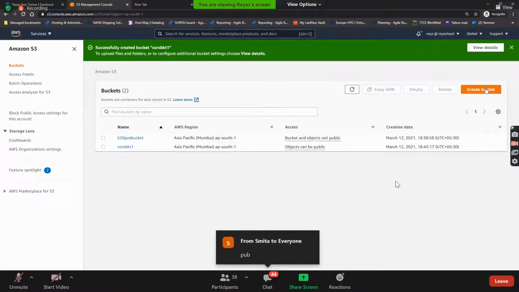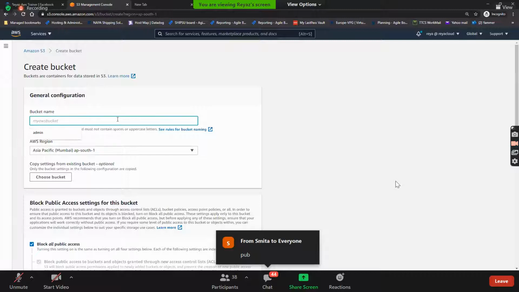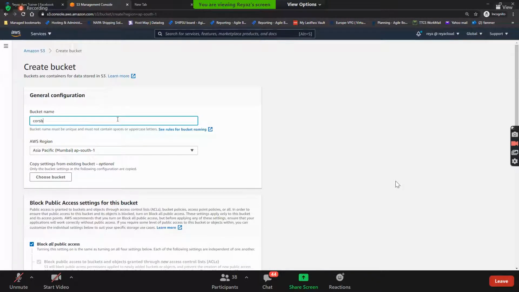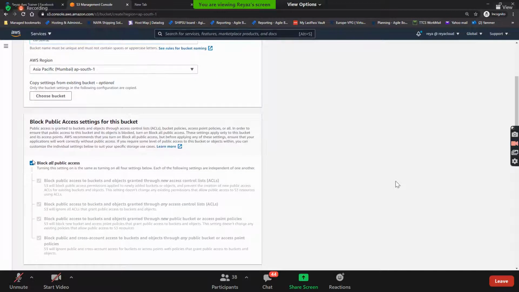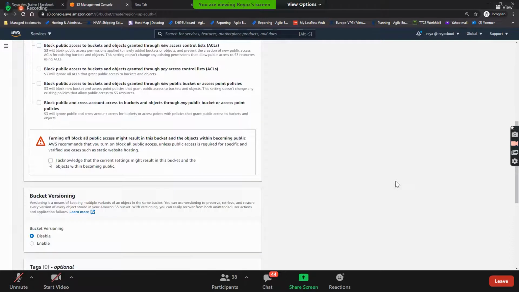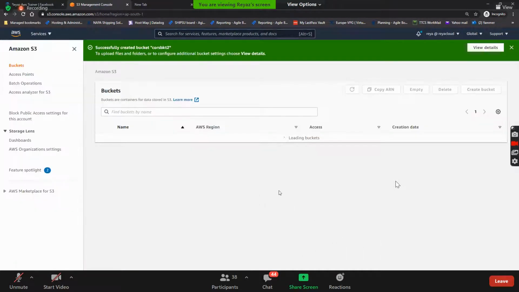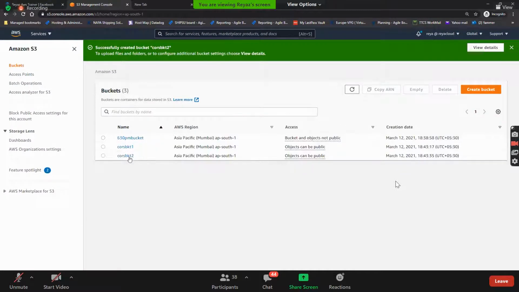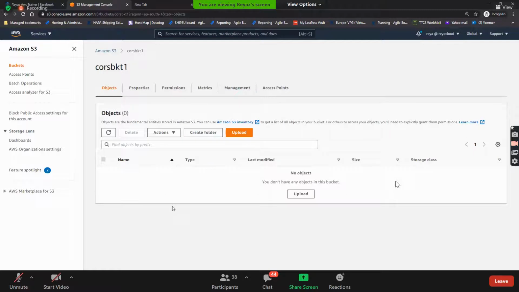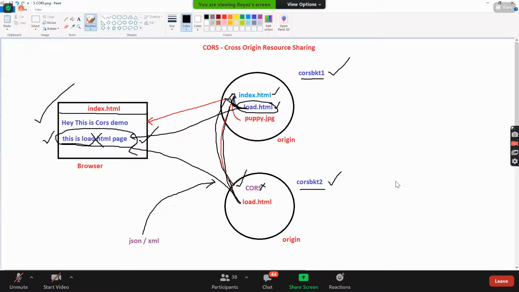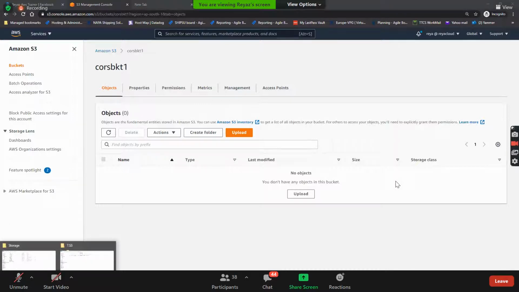Should I create another bucket also? Here, let's go here. CORS BKT2. Okay. I'll enable this and then create. So we created two public buckets. Okay, now inside this CORS bucket 1, what is the two files that I need to upload inside the CORS bucket 1? Index.html, load.html.